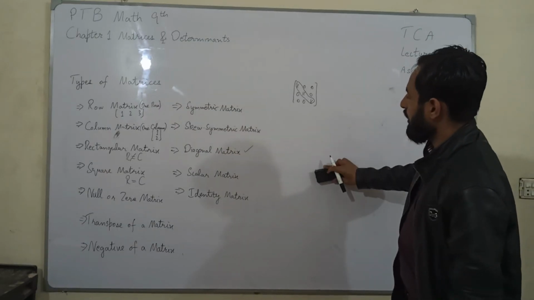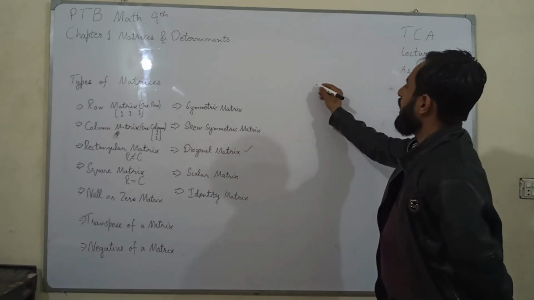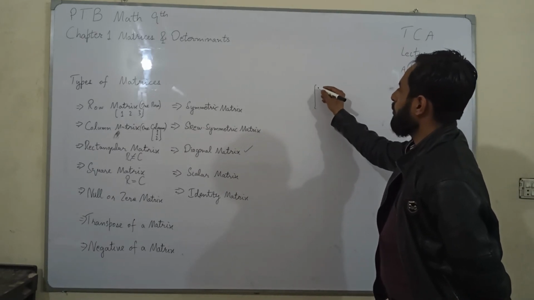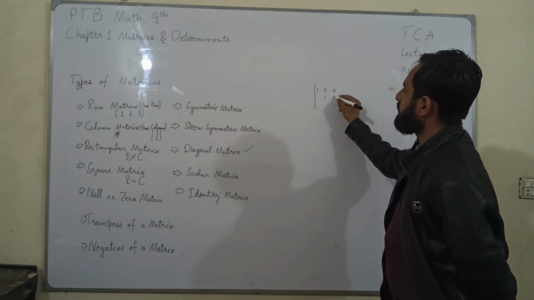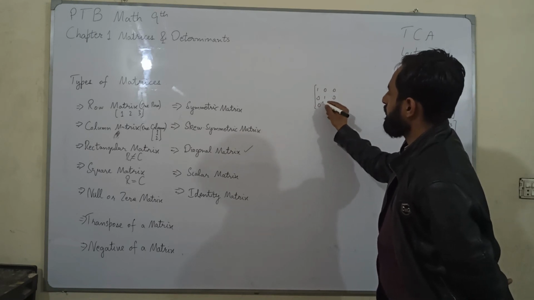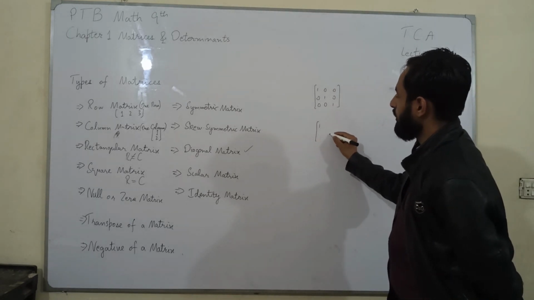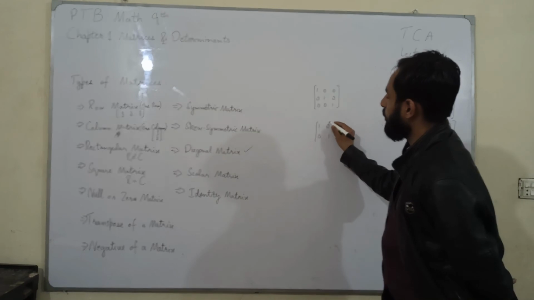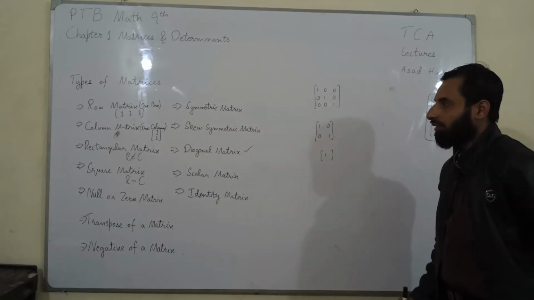Moving on to our last topic, which is identity matrix. An identity matrix is a diagonal matrix whose diagonal consists of only one as an element.